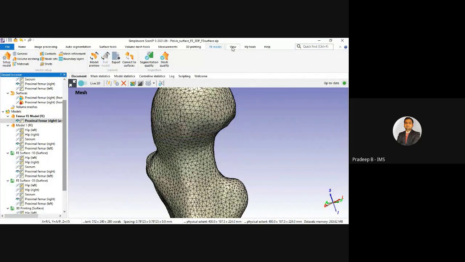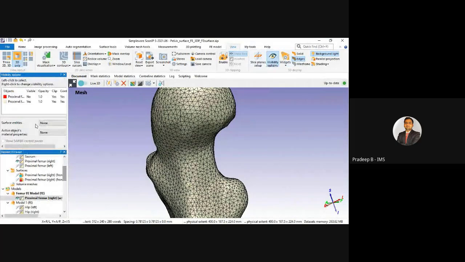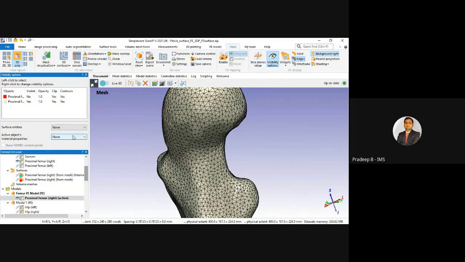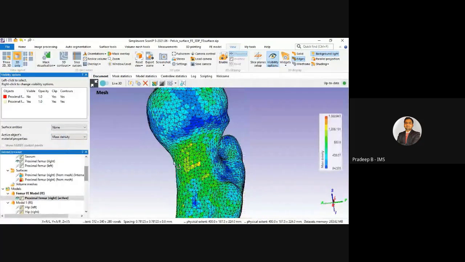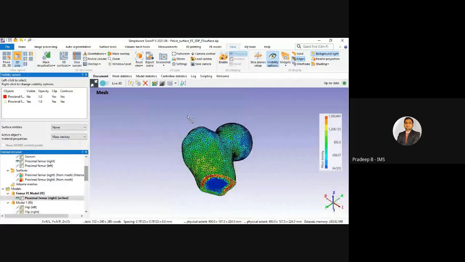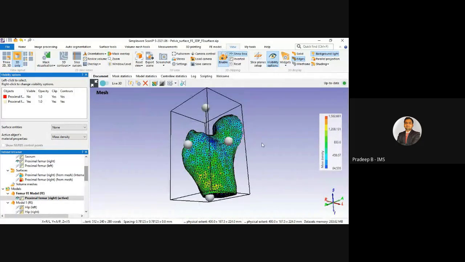Okay, and then we can go to this view and the visibility option. If I select this as mass density, you can see here, you can also have a view.